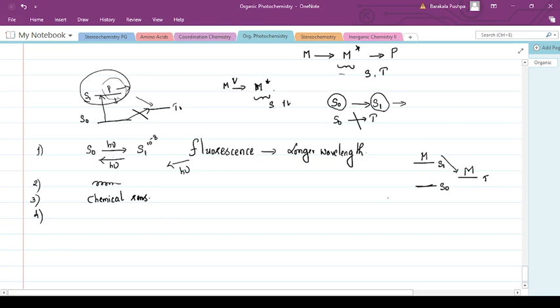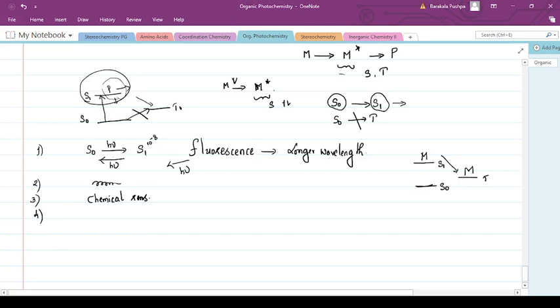Although the conversion from S1 to T, that is from the singlet excited state to the triplet state, is energetically favorable, it is a very slow process, and in accordance with the spectroscopic rules, a change in multiplicity is a forbidden process.